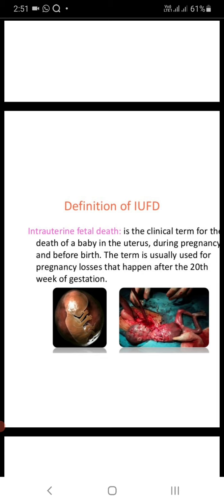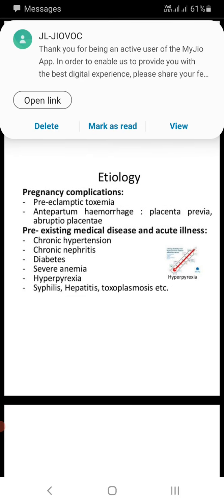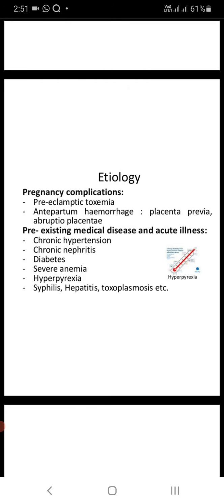The term is usually used for pregnancy losses that happen after the 20th week of gestation. After the 20th week of gestation, if the baby's death occurs, we can say it is intrauterine fetal death. Then etiology: pregnancy complications, that is preeclamptic toxemia, antepartum hemorrhage, placenta previa, abruptio placenta.